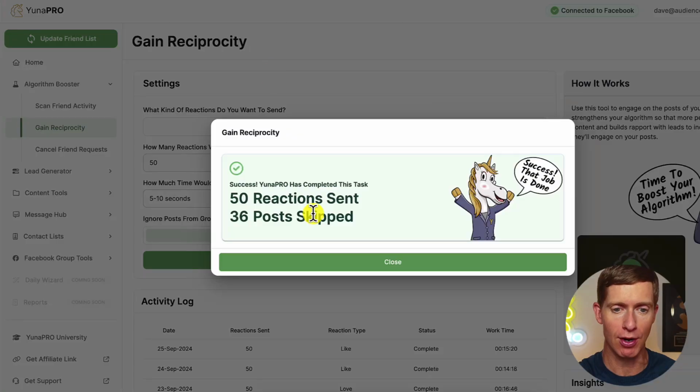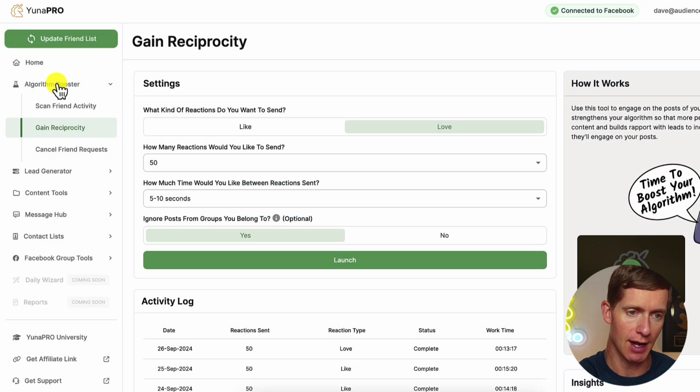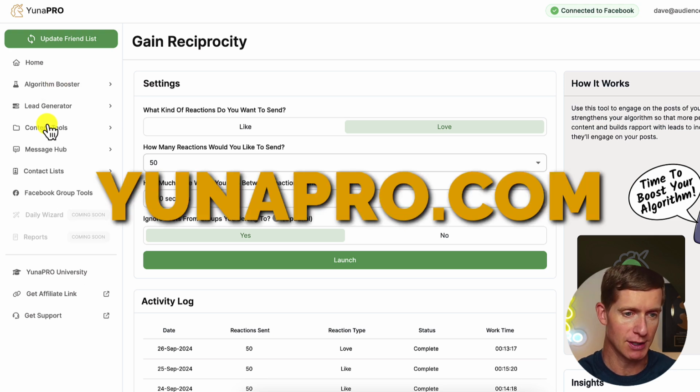Okay, so that first step is done. So you've gone out and sent a bunch of engagement into the Facebook feed. You can see over here, Unipro did this on my behalf. It sent out 50 engagements into my feed. There is one more thing that I like to do, and I'll show you. I actually do this again inside of Unipro. If you have time, you can do this manually as well.